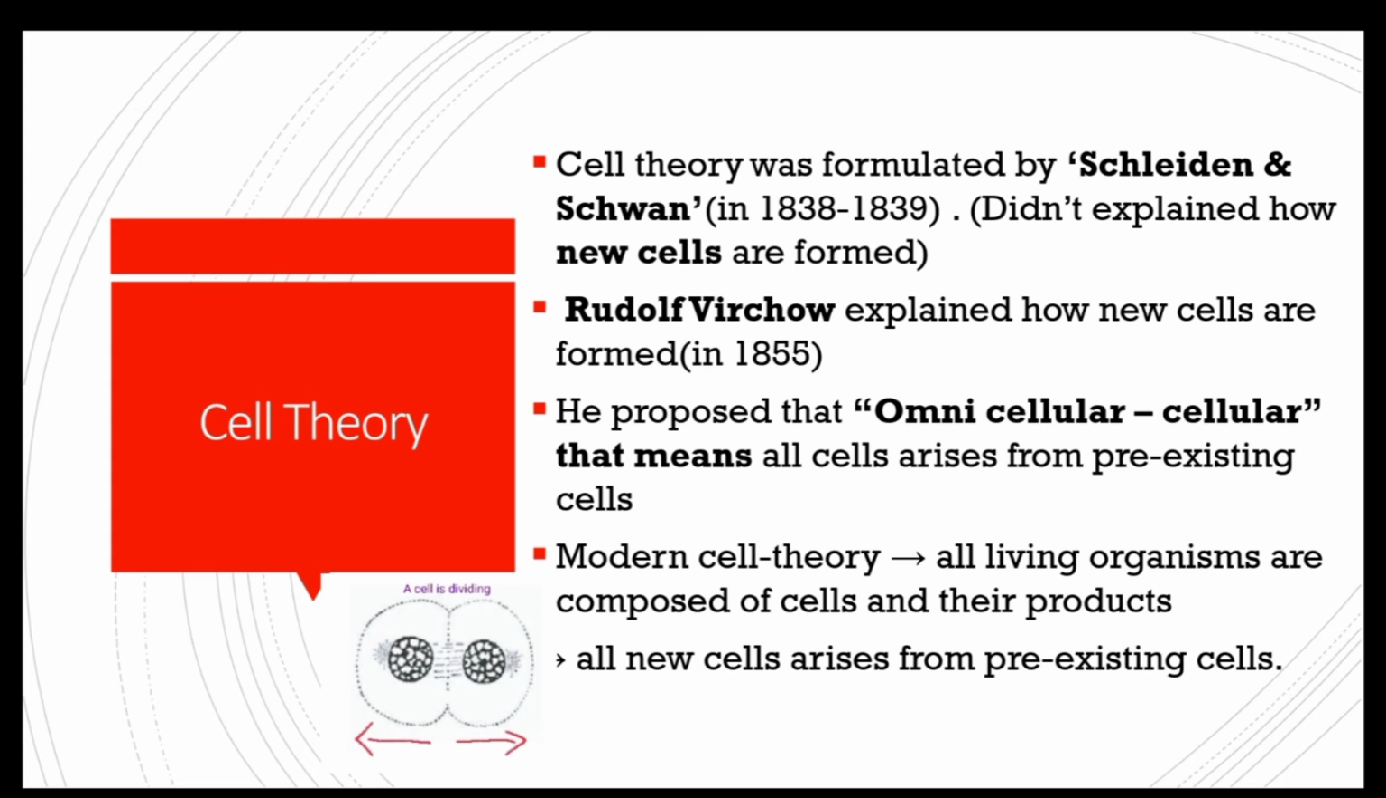Then in 1855, Rudolf Virchow, while experimenting, saw under the microscope that a cell was dividing. So he concluded and gave the statement omnis cellula e cellula, meaning all cells arise from pre-existing cells. Now, the modern cell theory is: point 1, all living organisms are composed of cells and their products. Point 2, all new cells arise from pre-existing cells. Understood, friends? Let's see the pictures of the scientists who contributed to this cell theory in our next slide.